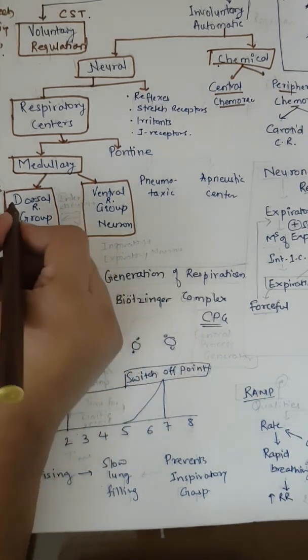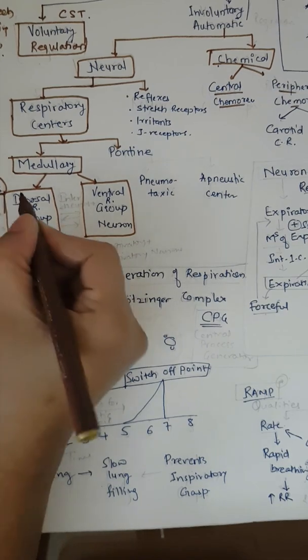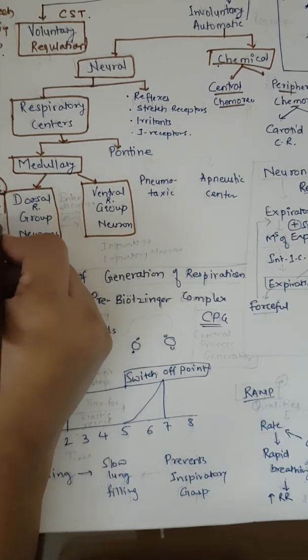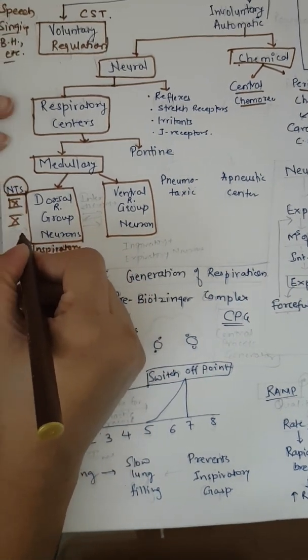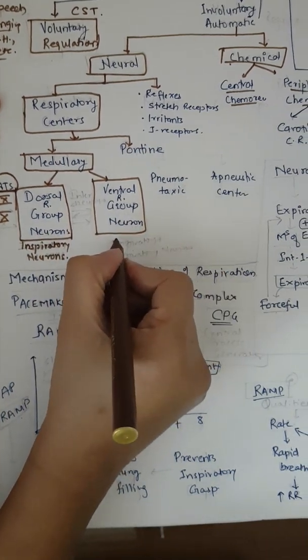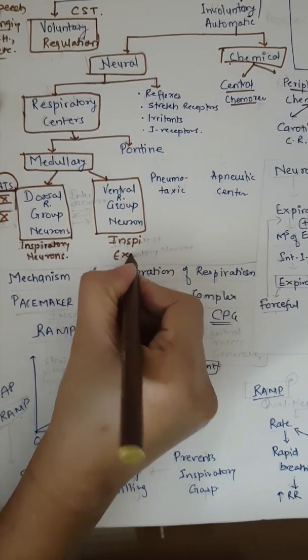Now this dorsal group of neurons is situated in the nucleus tractus solitarius. The nucleus tractus solitarius takes the afferents from the 9th nerve and 10th nerve. The ventral group of neurons consists of both inspiratory as well as expiratory types of neurons.